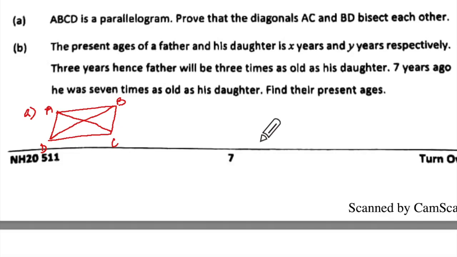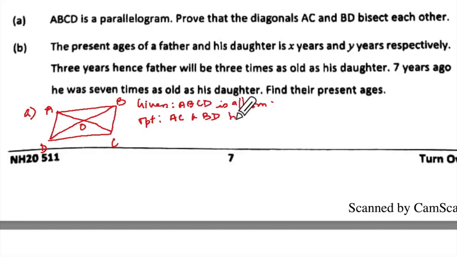No. So in our given, what will we write? ABCD is a parallelogram, correct? And to prove that AC and BD bisect each other.